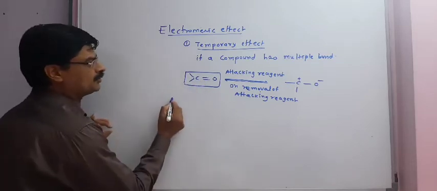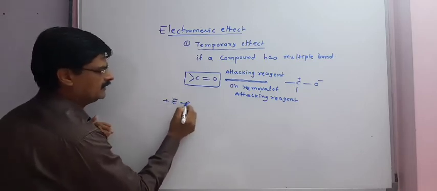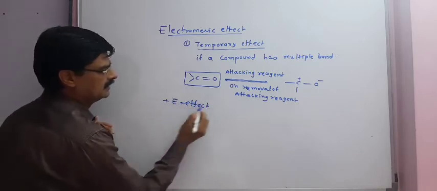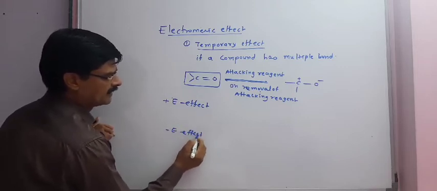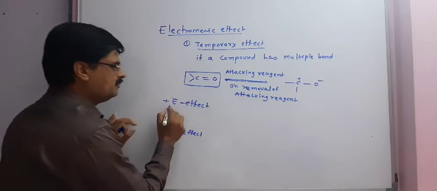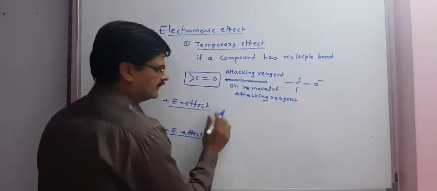There are two types of electromeric effect. One is plus E effect and the second one is minus E effect.